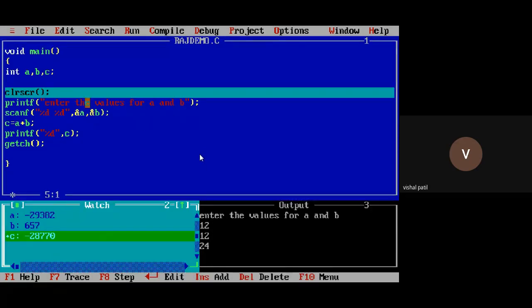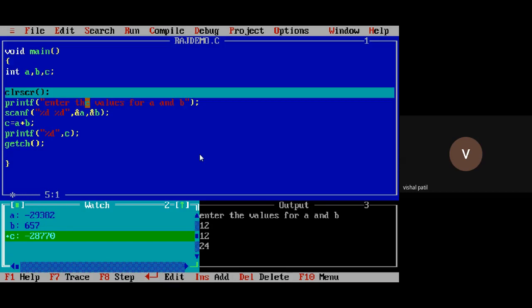Now see the functionality of CLRSCR. I already told you that CLRSCR clears the screen. As you can see in the output window, there is something written. That means I ran that program the last time, and it was showing the output as 24. If I forgot to write CLRSCR, it will display output 24 only. That's why you need to include CLRSCR in your function so that it will clear the previous output.